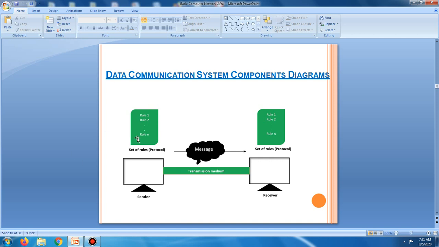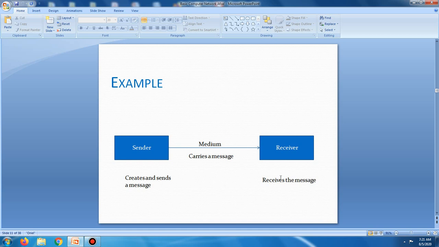Without a protocol, two devices may be connected but not communicating. This is the very basic concept: sender, receiver, medium of a data communication network.